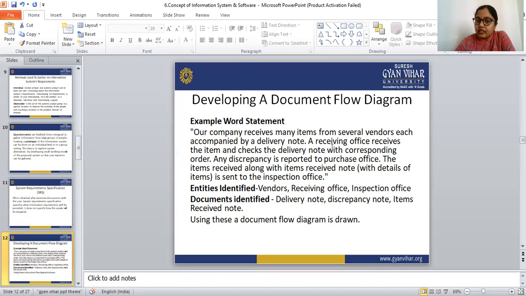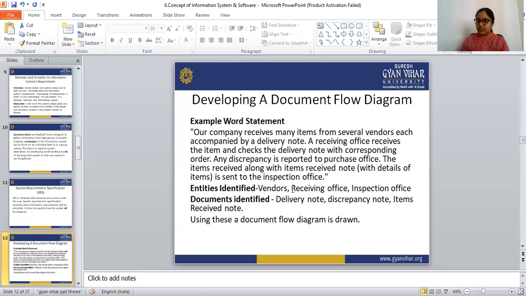Then in the inspection office, that item is received with the received note. First, the vendor sends that item to the company with a delivery note. The receiving office of that company receives the item with the delivery note.